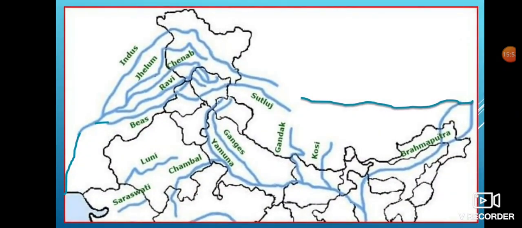The other important Himalayan river is Brahmaputra, which is named as Sangpo in Tibet, which rises from here and moves towards the eastern direction.